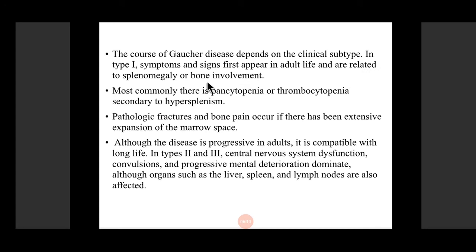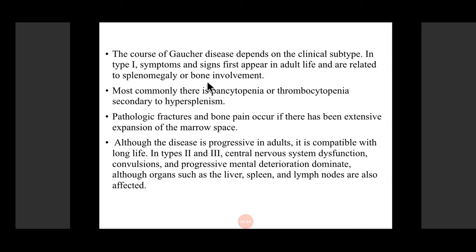Now, the course of the disease is obviously going to depend on the clinical subtype. In type 1, the symptoms and signs first appear in adult life and are related to splenomegaly or bone involvement. Most commonly, as I told you, these cells replace the marrow elements, so the patient is going to present with thrombocytopenia or pancytopenia secondary to hypersplenism. Because of bone marrow involvement, there are going to be fractures and bone pain if there is extensive involvement of the marrow space. Although the disease is progressive in adults, it is compatible with long life.